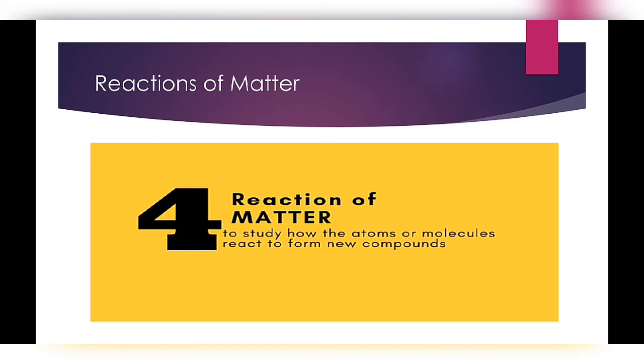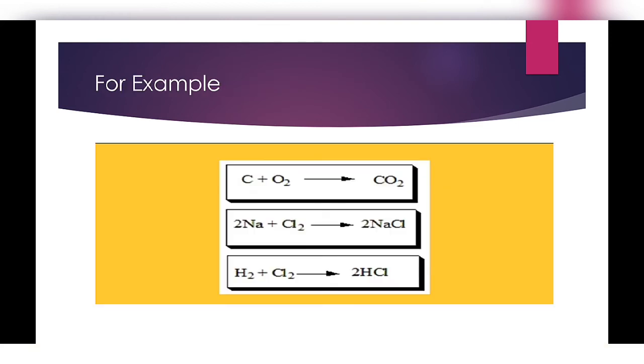Now the next thing we are going to learn is the fourth point of chemistry's definition, that is reactions of matter. What do you mean by reactions of matter? To study how the atoms or molecules react to form new compounds. It means how one matter reacts with another matter and forms compounds. Let's take examples of this. There is one matter given here, carbon, another is oxygen. When they both react with each other, they form carbon dioxide. This is the reaction of matter.